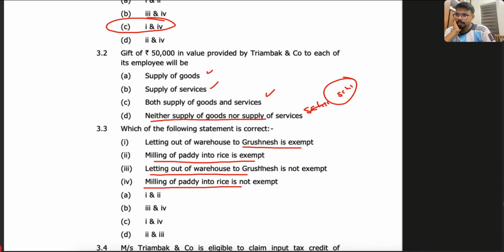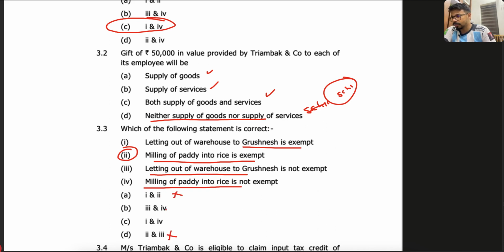See, this is very simple. For example, you have a doubt in the Gurnesh example. So what you do in the exams, the thing you are 100% sure about, make a note of it, because milling of paddy into rice is specifically taxable, right? It's a clarification we gave in the question also, in the theory book also. So milling of paddy is not exempted. So option 2 is actually absolutely wrong. So wherever 2 comes, you can just strike it off, right?